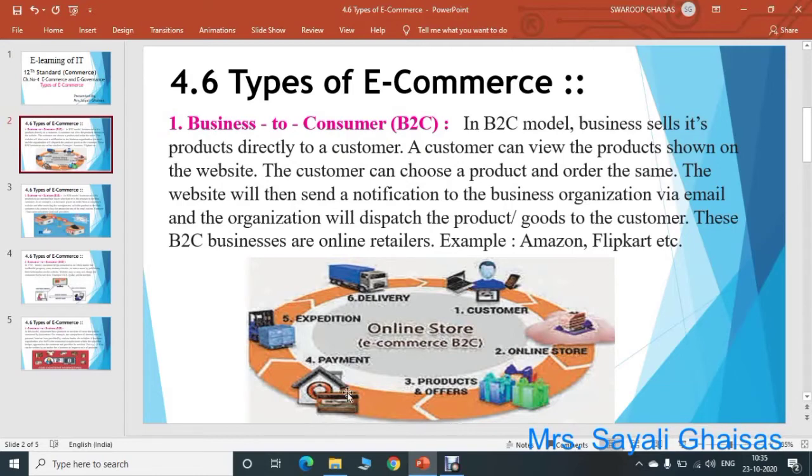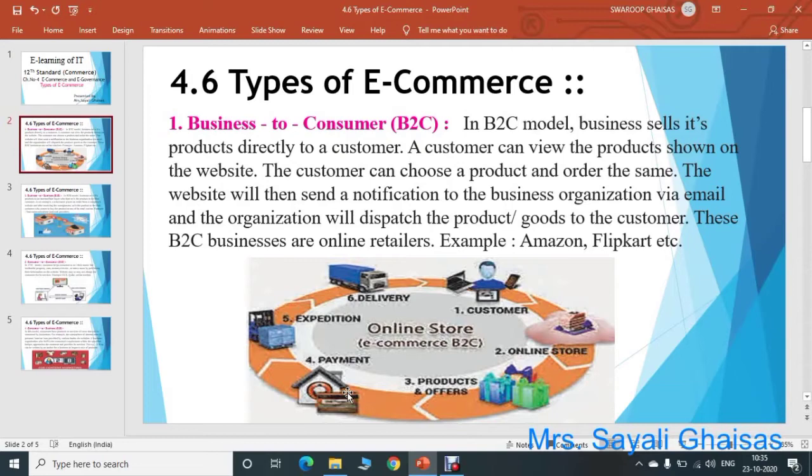Then after that, expedition, meaning shipping of your product, will start. The order has been placed with the business organization, and that organization dispatches your product, and then delivery of your product will be at your place. That is, the customer will get the desired product.